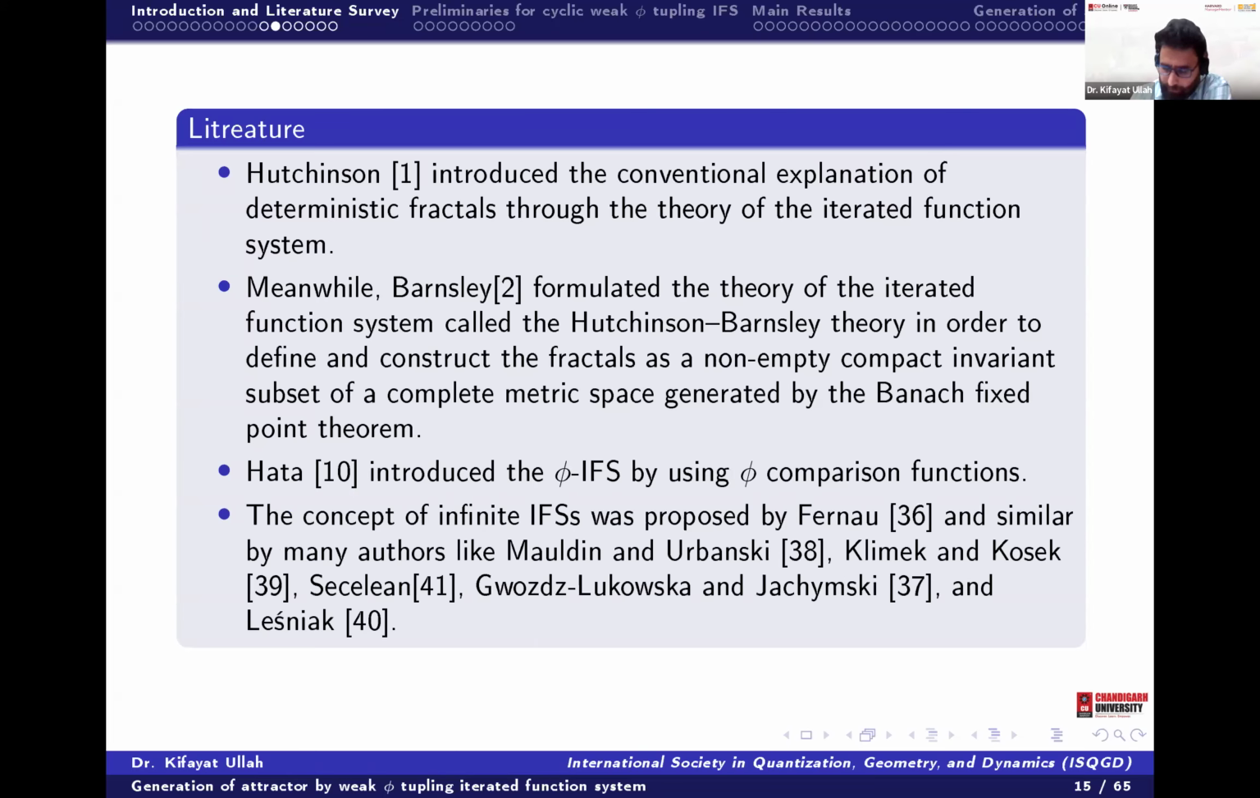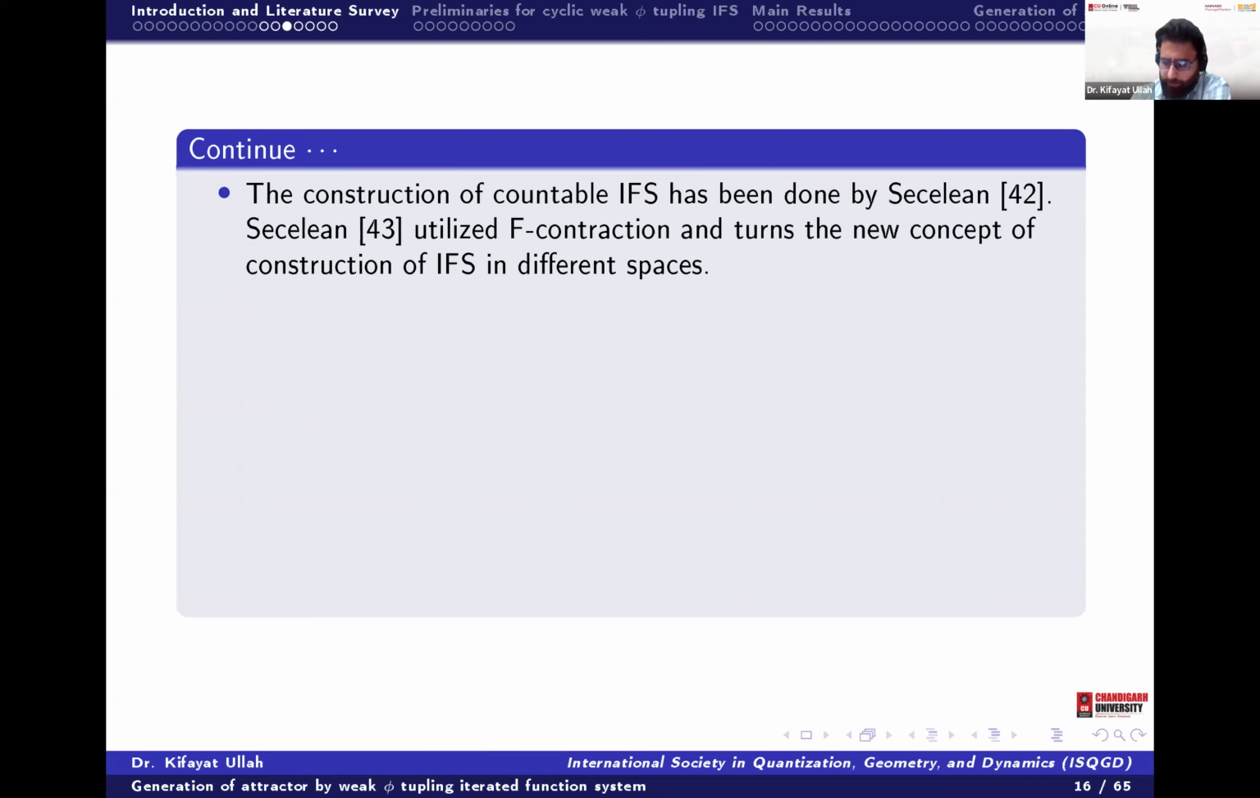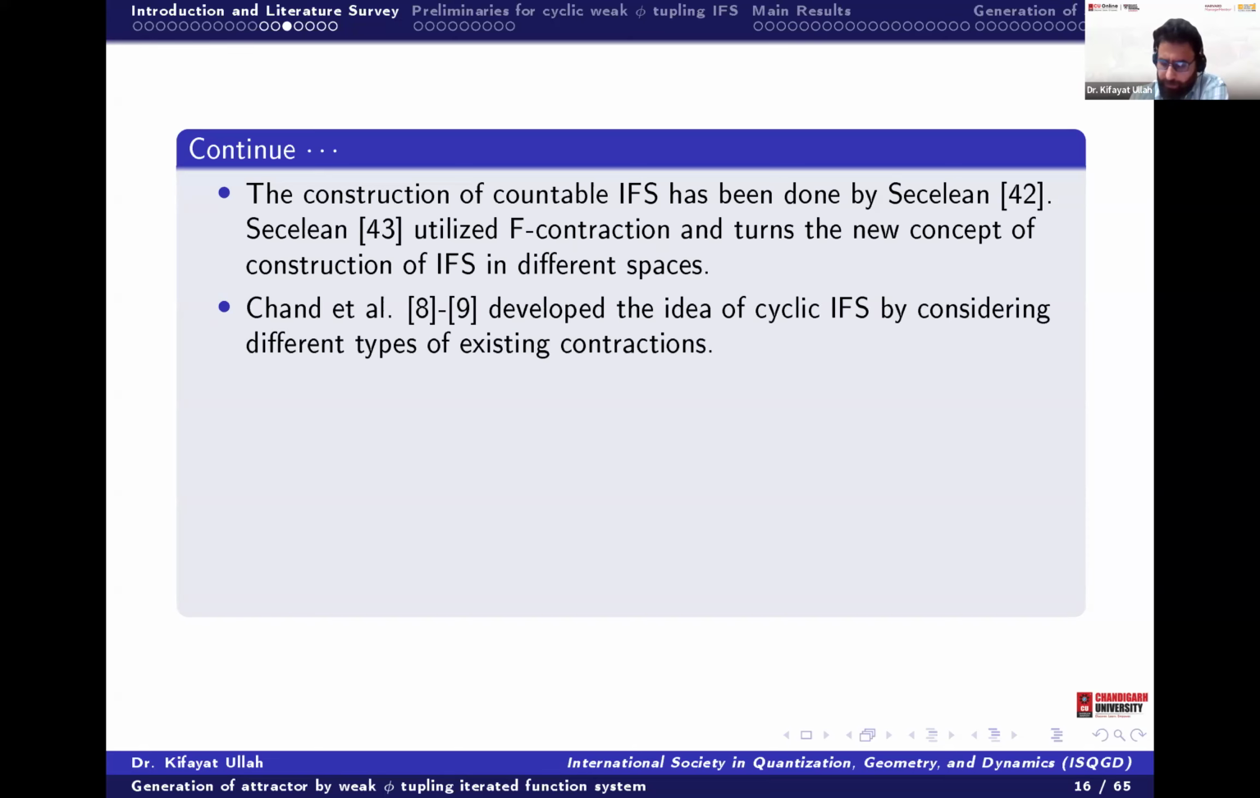Then different mathematicians came. They used it to define the infinite IFS. In the IFS, we take a finite number of contractions, but they used an infinite number of contractions to find the infinite IFS, and used it to find the attractor. Similarly, Secelean came. He used the F contraction, and he took a countable number of F contractions. So he has done the work in the IFS as the countable IFS.